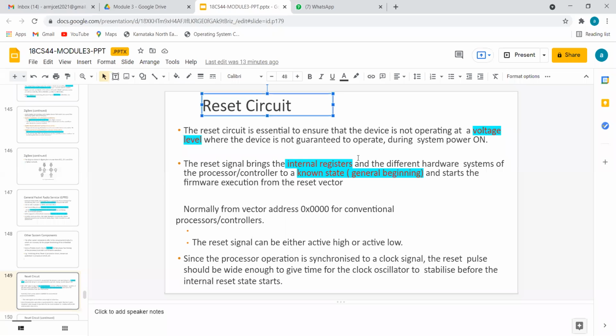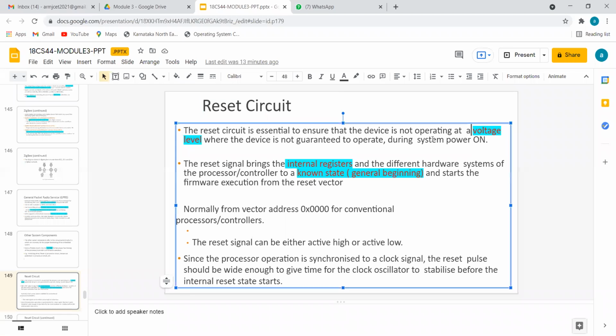The condition for calling something a reset is that the mobile should already be given voltage. If the mobile is switched off right now, can we perform reset? That is not possible. We can perform reset only when the mobile is presently active but not responding to my expectation.